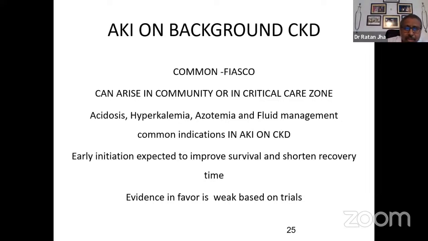So this has to be looked at, and this could be the reason for getting this kidney failure in the community. And the patient may go to the hospital or may go to the critical care zone depending on the general condition. The commonest reason for dialyzing a patient of AKI in the background of CKD is for acidosis, hyperkalemia, and azotemia, that is urea more than 200 that we talked about, and creatinine above 4 could be one of the indications. And fluid management are the common indications for AKI.